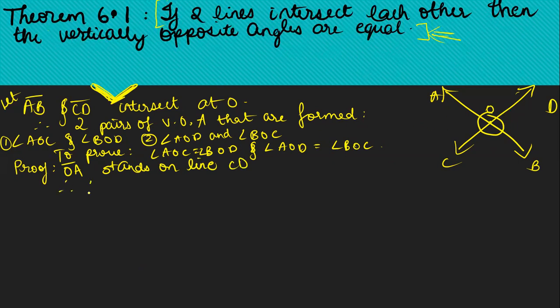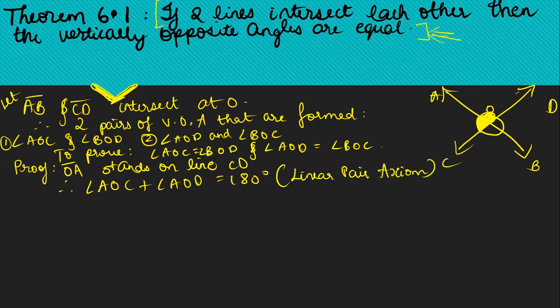Therefore, can I say that angle AOC plus angle AOD is equal to 180 degrees? That means angle AOC, this angle, plus angle AOD, that means this angle. Can I say that when I add it together, it'll give me 180 degrees? Yes, I can say that by linear pair axiom. Let me consider this to be equation number 1.